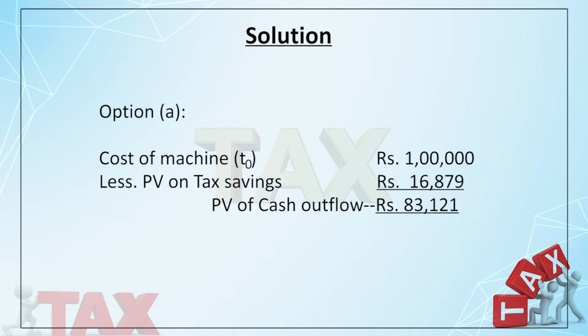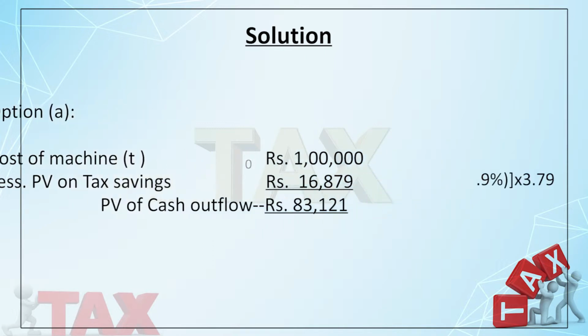In the first option, the company has to purchase outright. So how much do you have to pay? 1 lakh, the cost of the asset. And what benefit are you getting? By purchasing an asset, you can enjoy tax savings on the depreciation. It comes to 16,879. So what is the present value of cash outflow? 1 lakh minus 16,879 comes to 83,121.